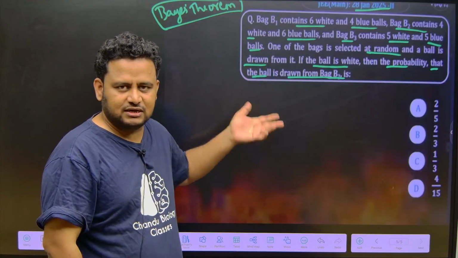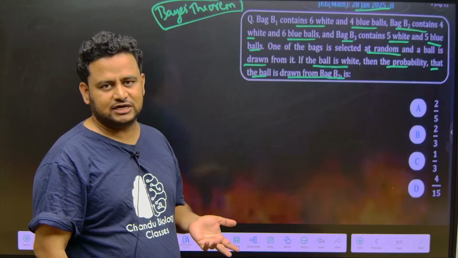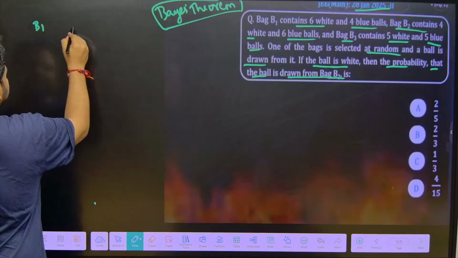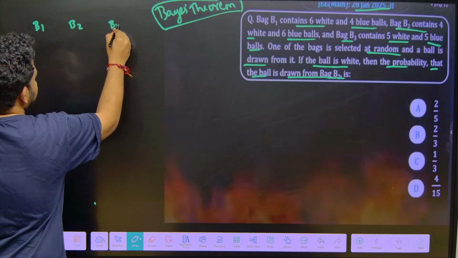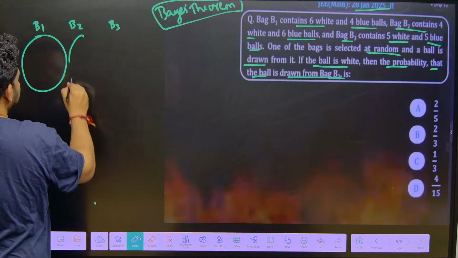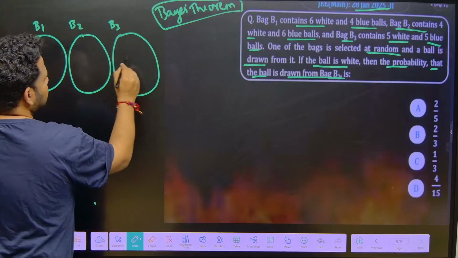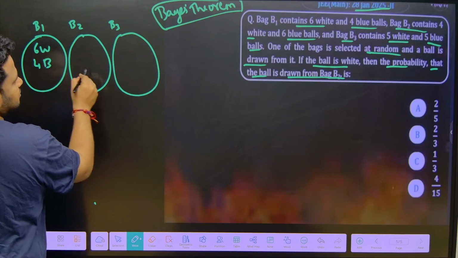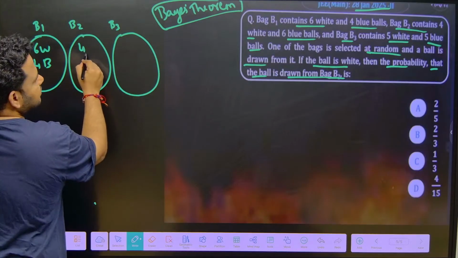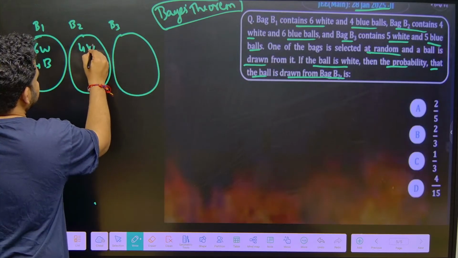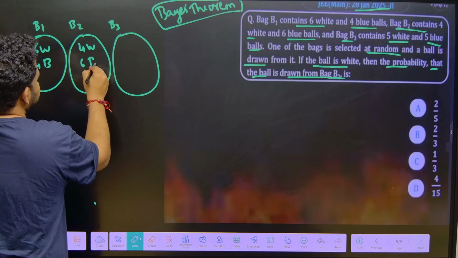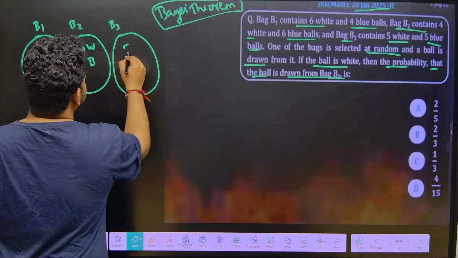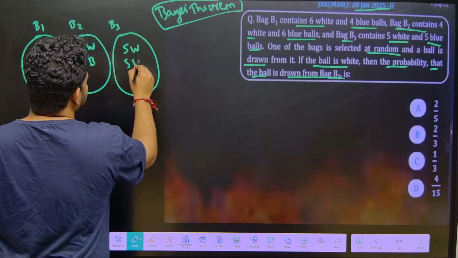This type of question is continuously being asked in your 12th class also. Correct? So let us see. They are telling bags B1, B2, B3. Bag B1 is containing 6 white and 4 blue balls. B2 is containing 4 white and 6 blue balls. Bag B3 is containing 5 white and 5 blue balls.